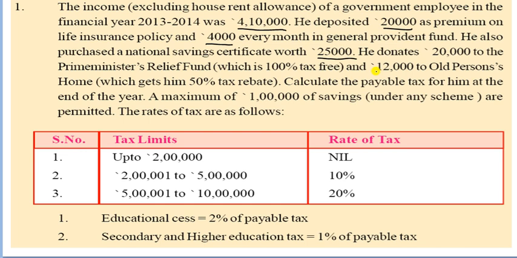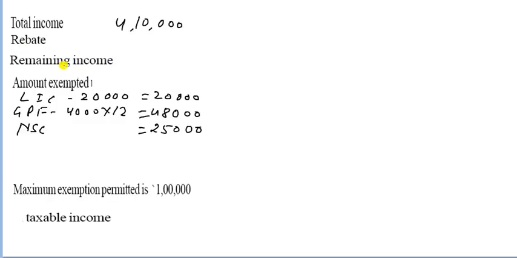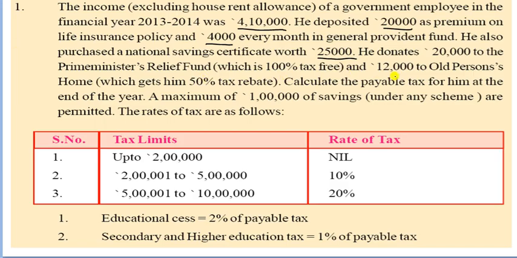So first is the 20,000 to PM, and plus 12,000 for old person.